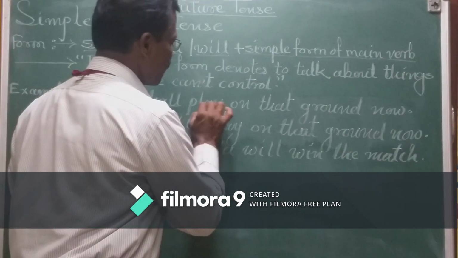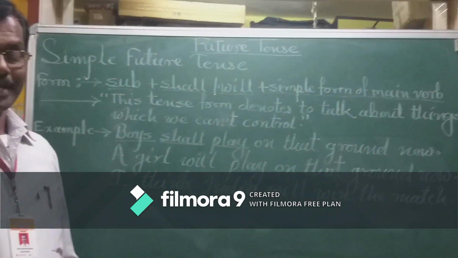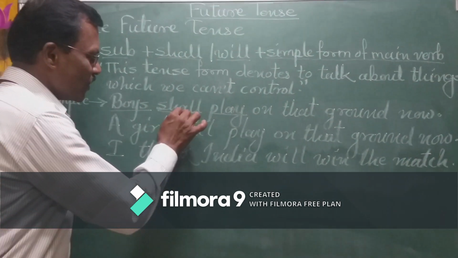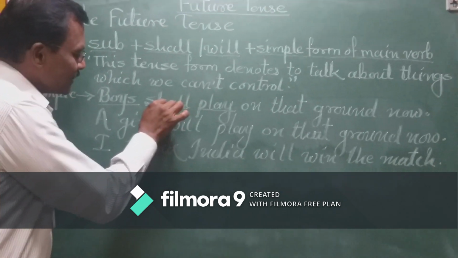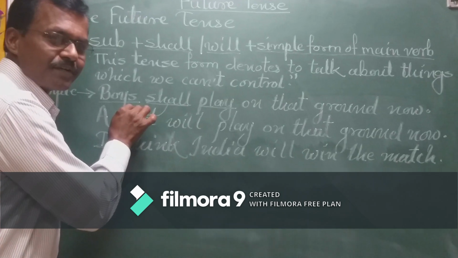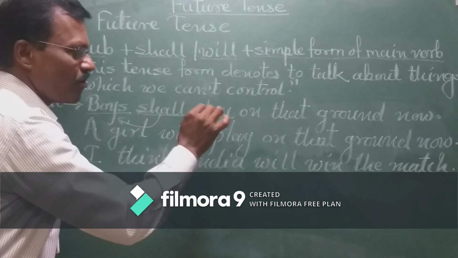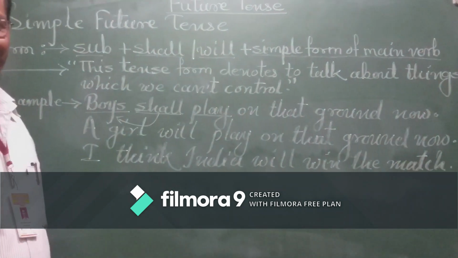And the simple form of the verb, play. So in it, the word shall expresses that the action of the subject is in the future situation. The boys shall play on that ground now.